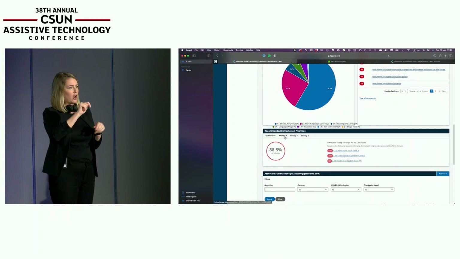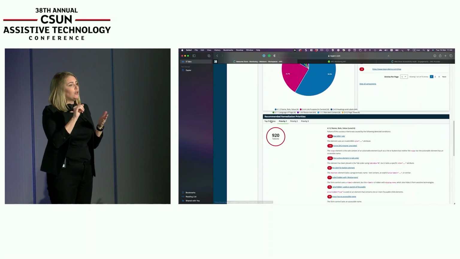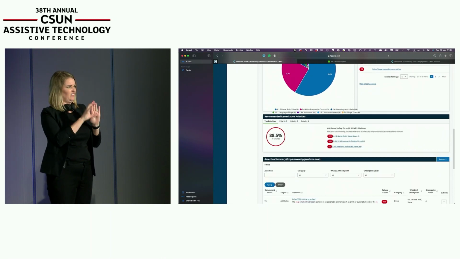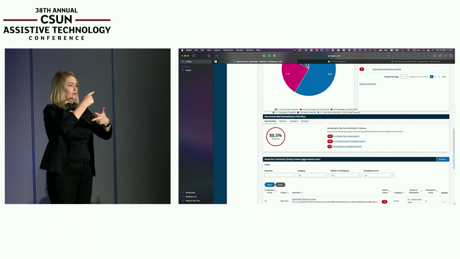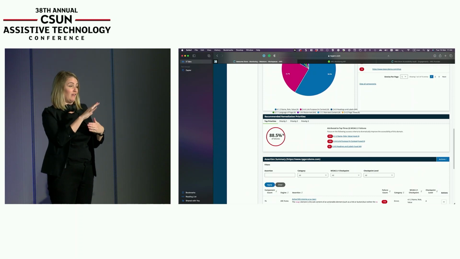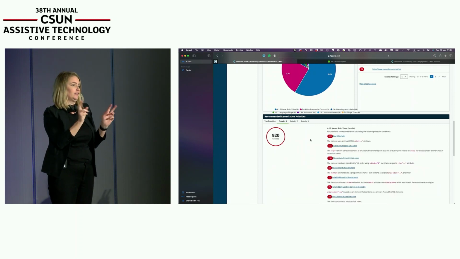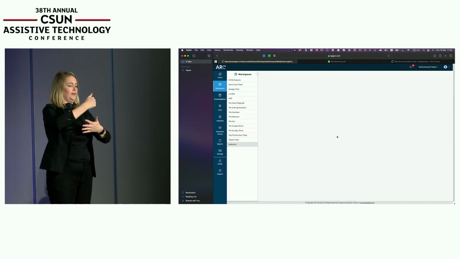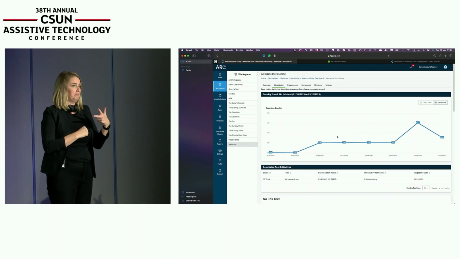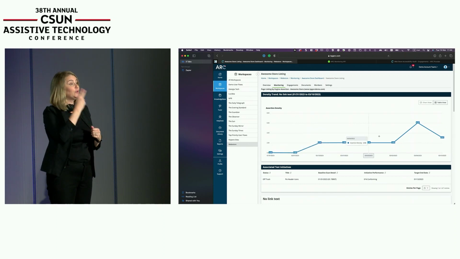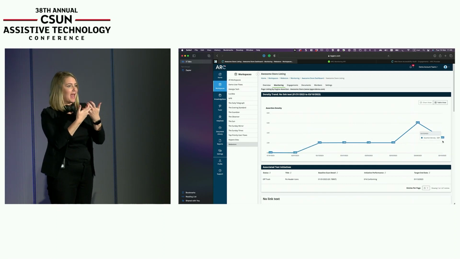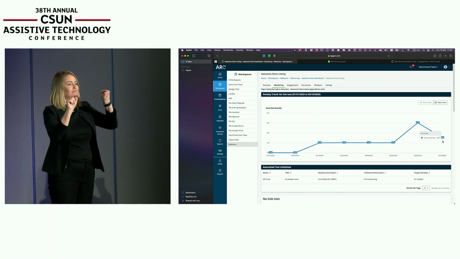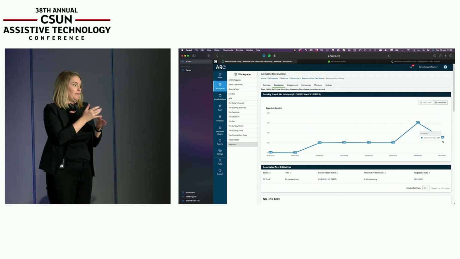We also pull out the priorities based on this figure here, this 88%, is these three issues, priority 1, 2, and 3, make up 88% of the total failures found, or the total WCAG failures found. So immediately you can start to see what are your priorities. And if we look at this no link text issue, immediately you see that that trend line is actually matching the trend line on the front page. So you can tell straight away that that's probably contributing majorly to that actual bump in the accessibility score.